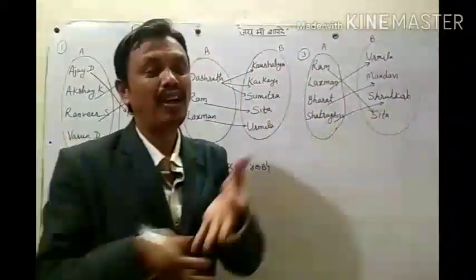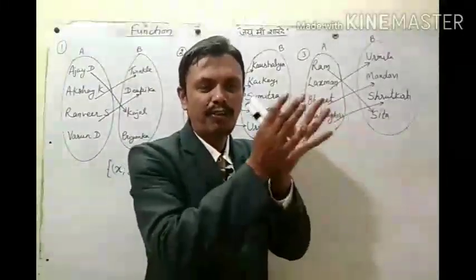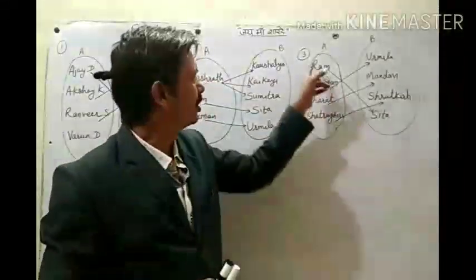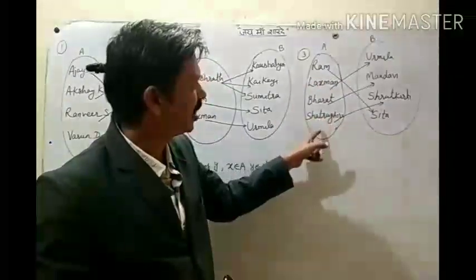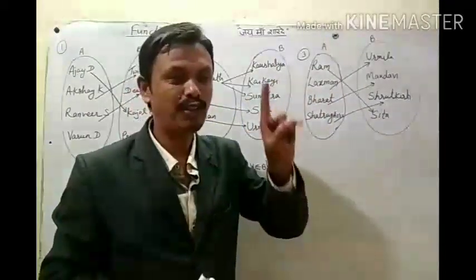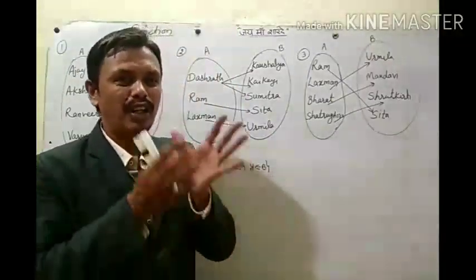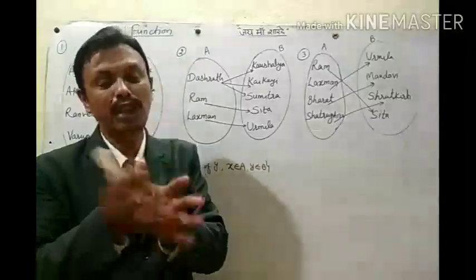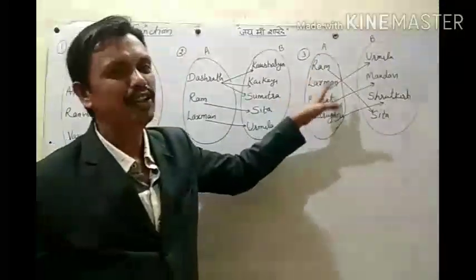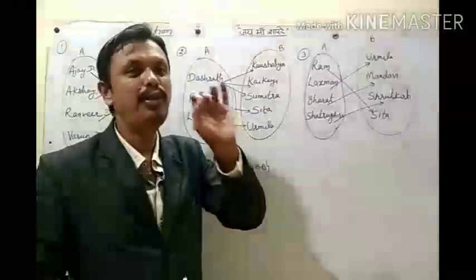So what is a function? A function is a special type of relation. A function from set A to set B is a relation in which all the elements of set A have a unique image. Unique image means exactly one image. So the simple definition: a function is a relation from set A to set B where every element of set A has one and only one image.